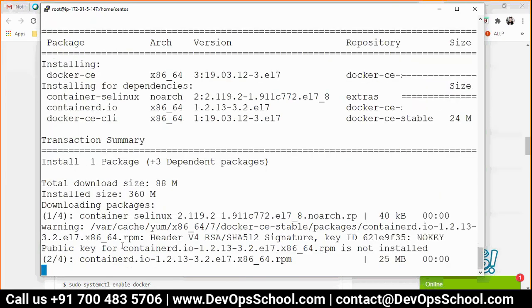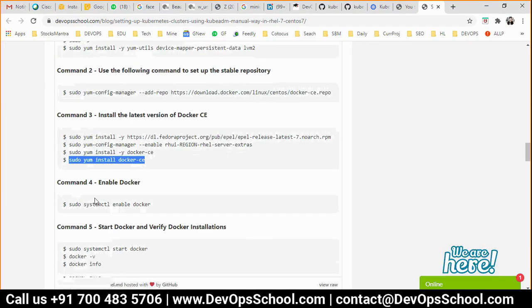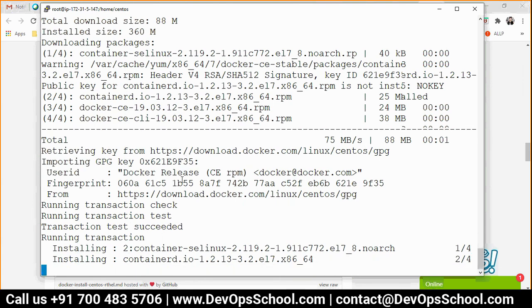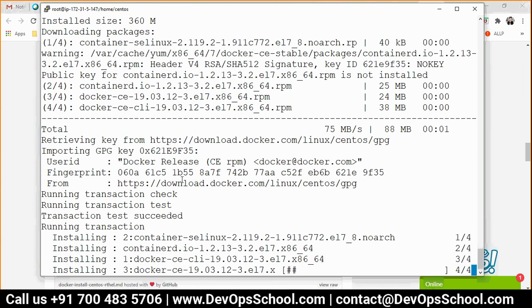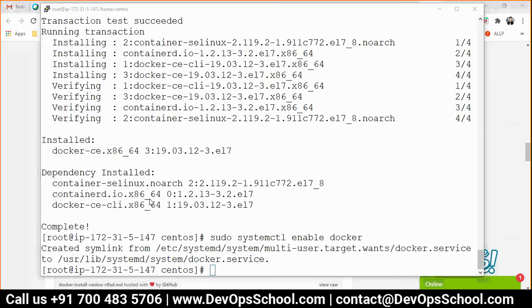So I'm installing the Docker right now. Please do not run the command blindly. I'm still requesting multiple times. Just first read that and then try to run it. It will help you build your understanding. Many times what happens, they don't see whether the command passed or failed. They simply keep running the commands and end up spoiling the server. Cleanup is possible, but it takes some time. That's the problem.